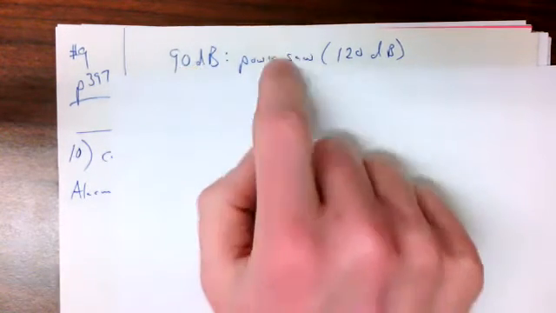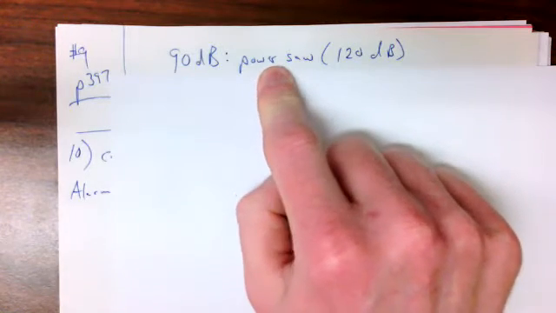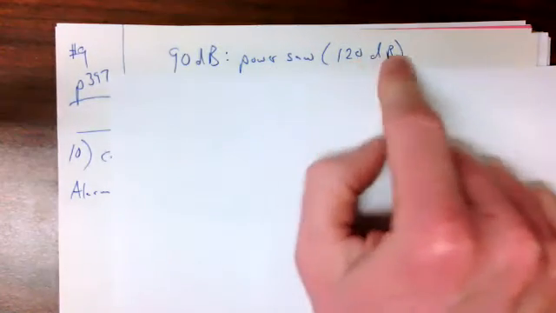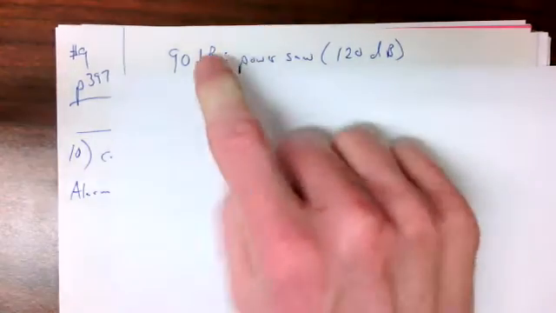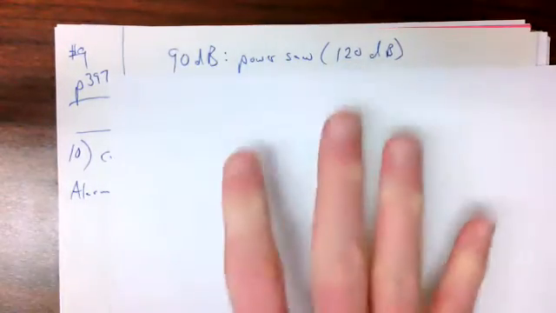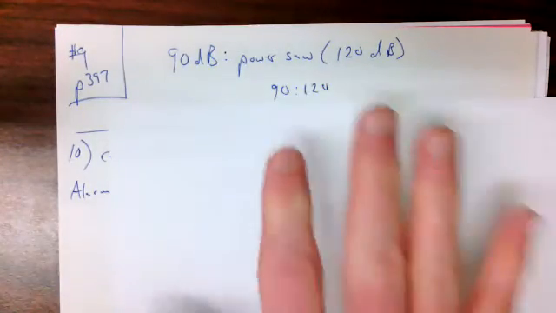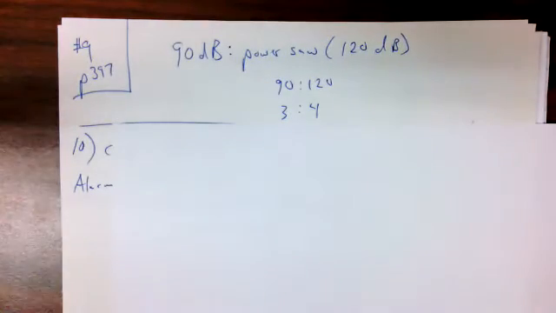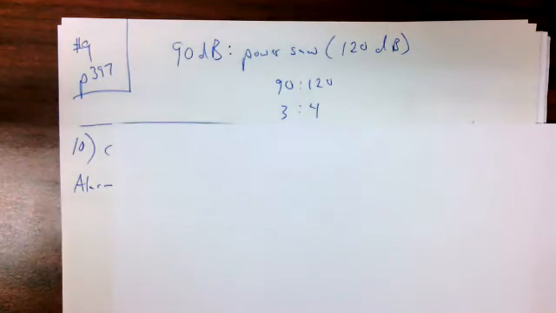So if this is city street and this is a power saw, on table 2, page 395, it tells us that a power saw is 120 decibels. So we're comparing 90 to 120. That's the ratio, okay, which is basically 3 to 4. And so it's asking for the answer in words.